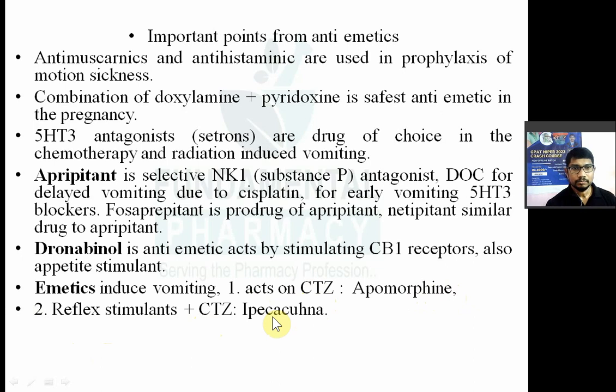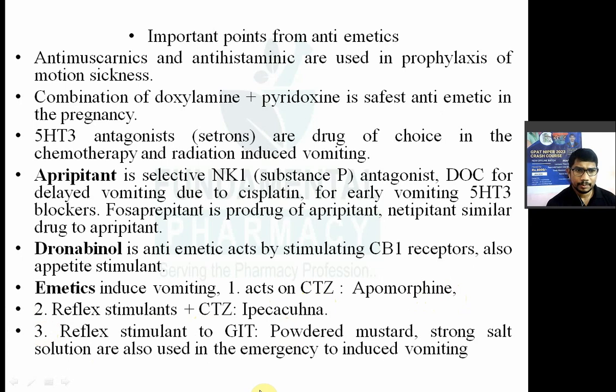So ipecac, it is an alkaloid obtained from Cephaelis ipecacuanha. Right. Third is nothing but the reflex stimulant to GIT. It is known as a peripheral stimulant. जो पहला होता है, they are known as centrally acting drugs और acts on a CTZ, apomorphine. दूसरा क्लास जो है centrally plus CTZ को, मतलब centrally plus peripheral. So reflex stimulant plus CTZ. So ipecac. And third one is nothing but the reflex stimulant of GIT.